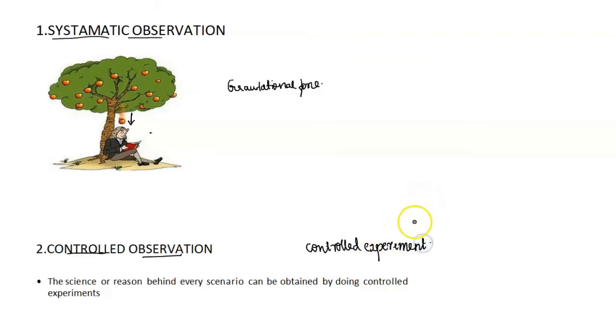So every scientist must undergo some experiment to prove that their observation is true for every condition. So it is important to perform a series of experiments just to ensure that this phenomenon keeps happening in the same way every time. So the science or reason behind every scenario can be obtained by doing a controlled experiment. So this is about the controlled experiment.